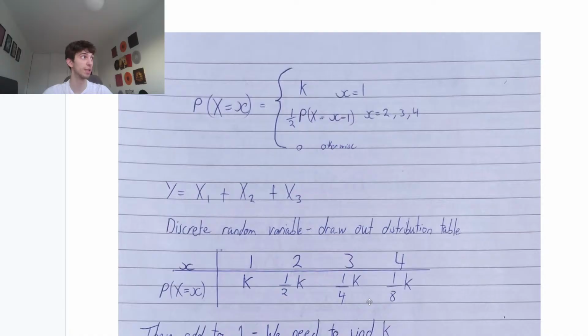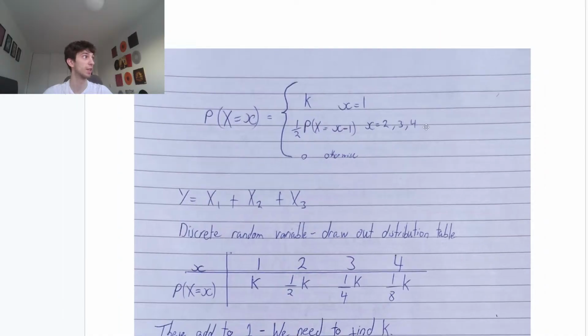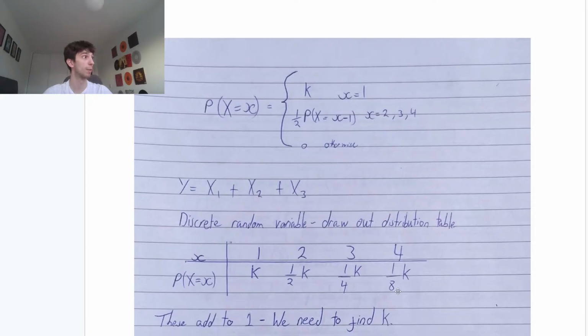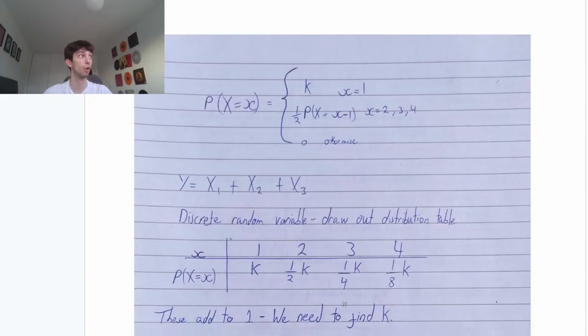It's not a sum to infinity this time. There's no dot dot dot. It's just for these given values. But we do know that all of these probabilities must add up to 1, because the sum of all of our probabilities must be 1.